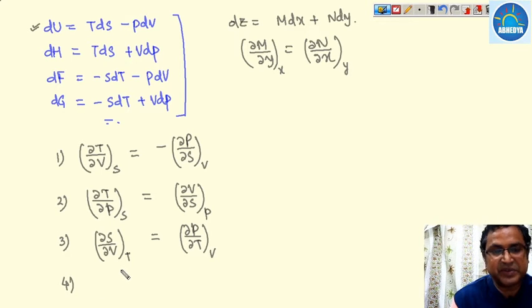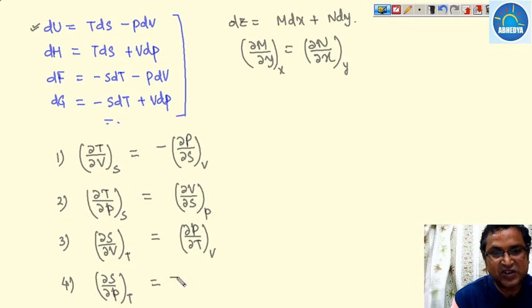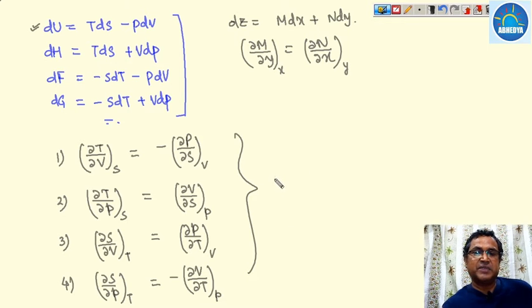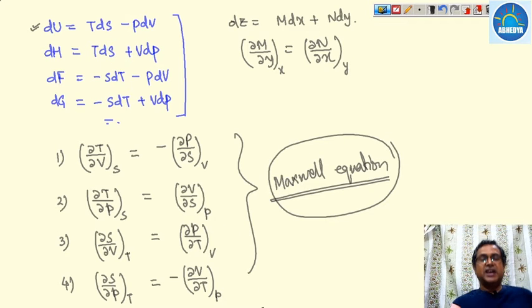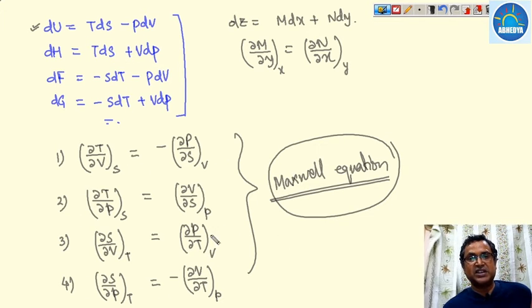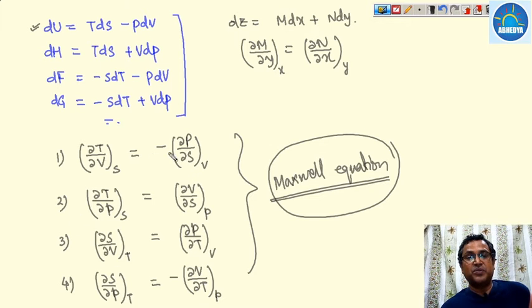And the final Maxwell relation: del S over del P keeping temperature constant is equal to minus del V over del T keeping pressure constant. So these four equations are known as Maxwell's relations, and we have to memorize and always remember these four Maxwell equations.